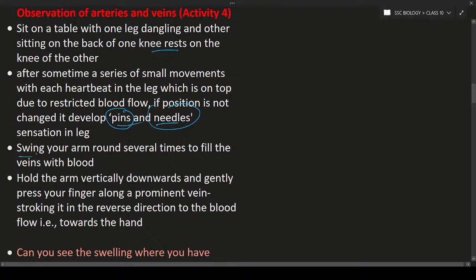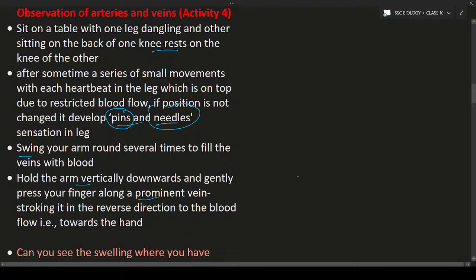Next is the swing arm. In this case, swing your arm around several times to fill the veins with blood. As a result, blood will be pulled to one position. Now hold the arm vertically downward so that the blood is stored at one side, and gently press your finger along the prominent vein, stroking in the reverse direction to the blood flow, that is, towards the hand.